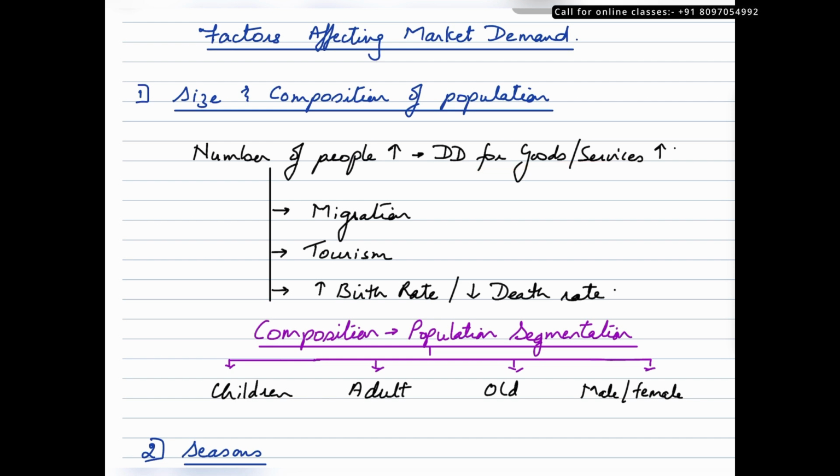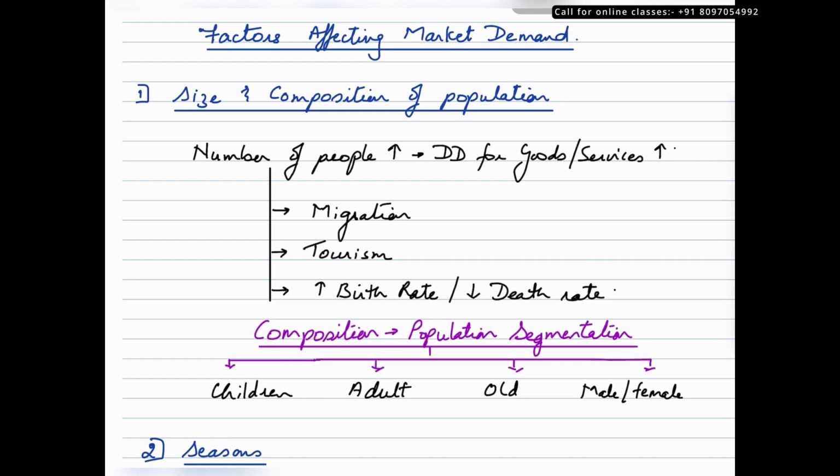Tourism is another factor which could raise the number of people during peak seasons. Now peak seasons are the time periods when people would want to take up a tourist activity. They would want to go out for visiting or sightseeing or enjoying the nature in a given region. So when people flock to that region during the specific time periods of the year, a lot of people would enter the market, thereby raising the demand for goods and services. And the number of people could also go up if there is a high birth rate and a low death rate in a given market.